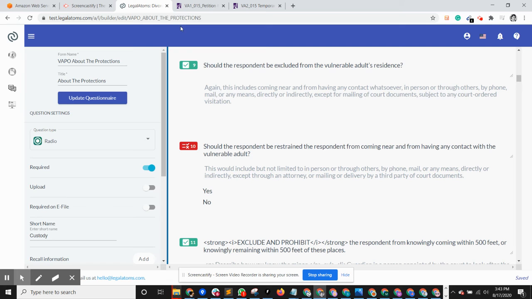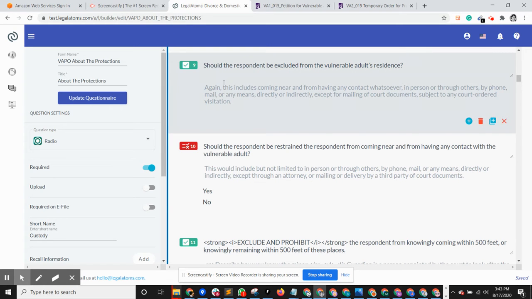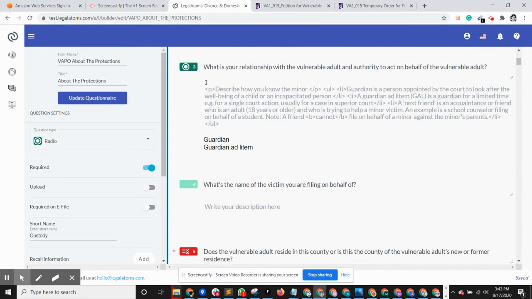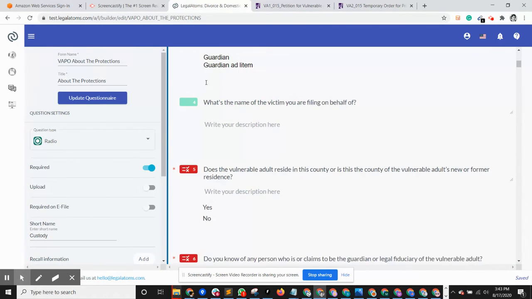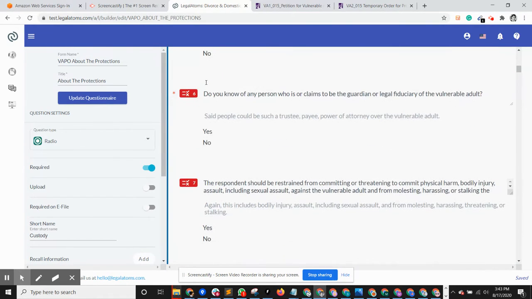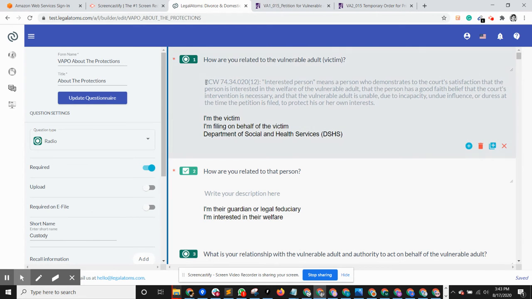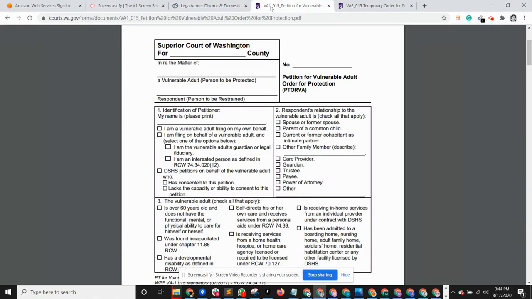So today, this is a live editing of the Vulnerable Adult Protections questionnaire. We started with DVPO and we have added some questions for vulnerable adult. And so this is just a review. So I've opened the petition and protection order, temporary order.